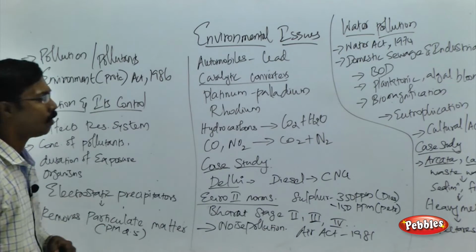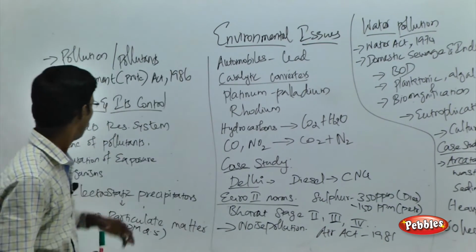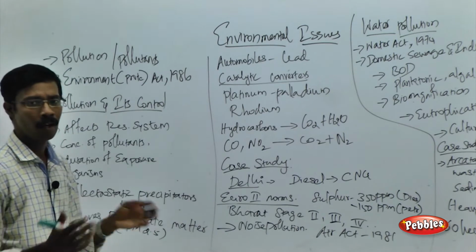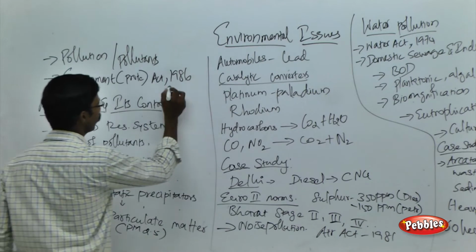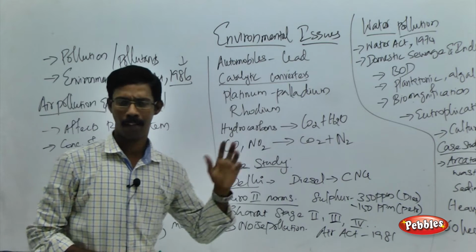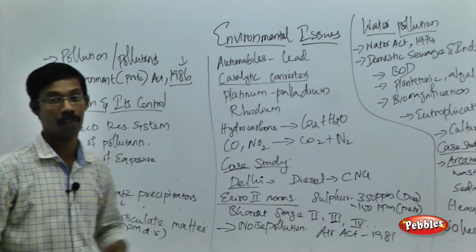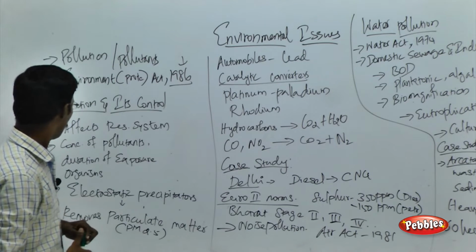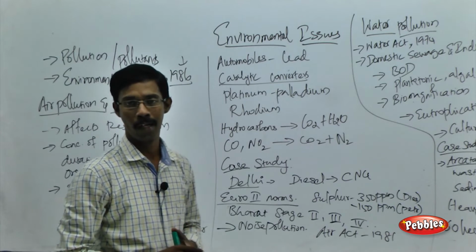And in India, to protect the environment, we have a law called the Environment Act or Environment Protection Act. It was formed in the year 1986. Okay, and the aim of the act is to protect the environment from human activities. Fine. We are going to start the discussion with air pollution and its control.